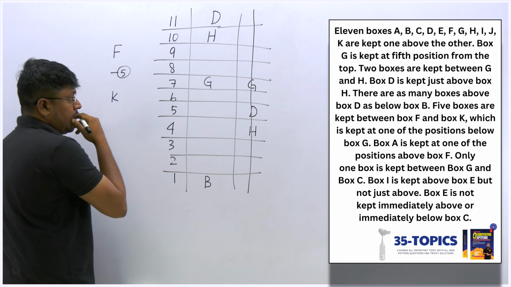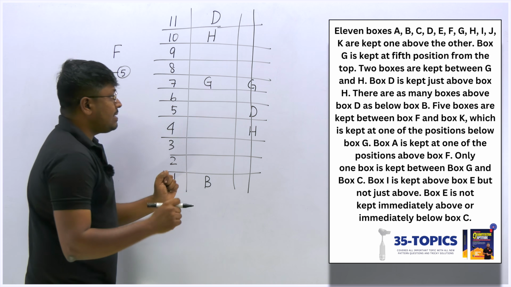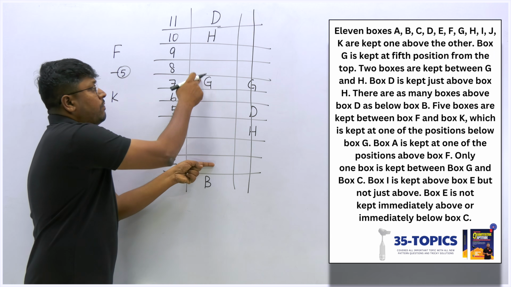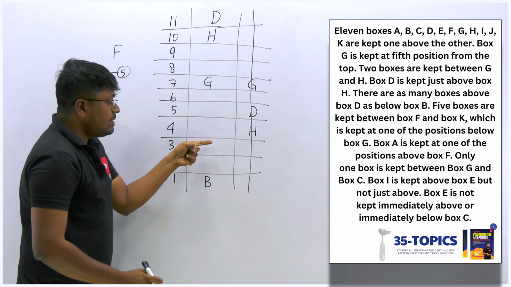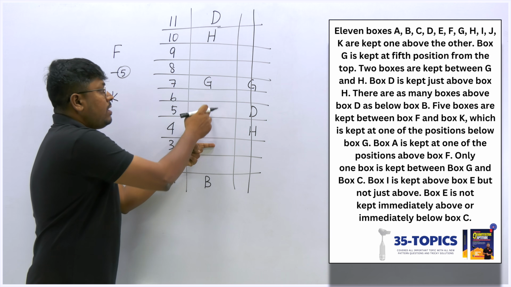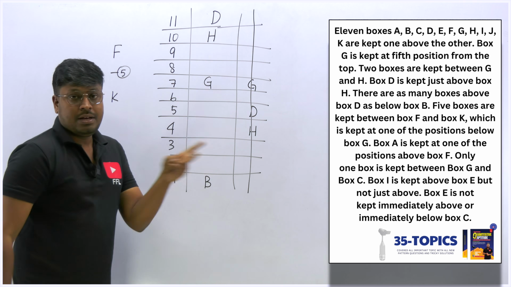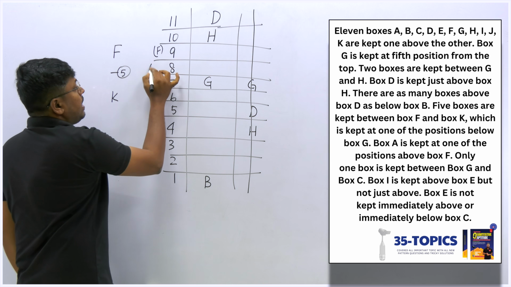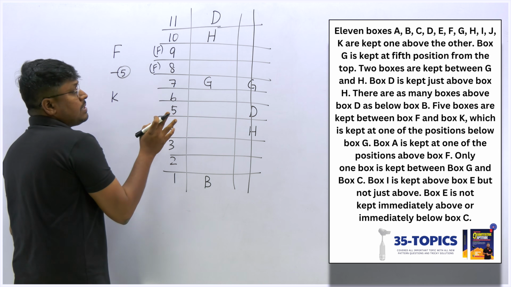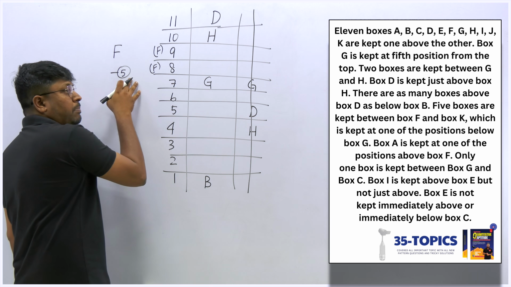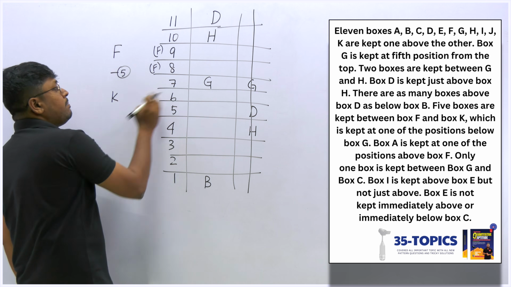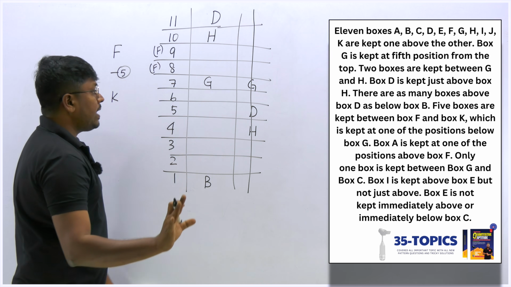Okay. So let's go with a possibility. If I fix K here, 1, 2, 3, 4, 5, this must be F. Or else if I place K here, 1, 2, 3, 4, 5, this must be F. There are 2 chances. Either F should be placed here or F should be placed here. Only 2 chances. Between F and K there are 5 boxes, and K should be placed somewhere below G, right? So these are the 2 cases.